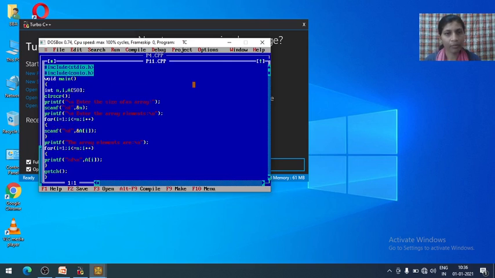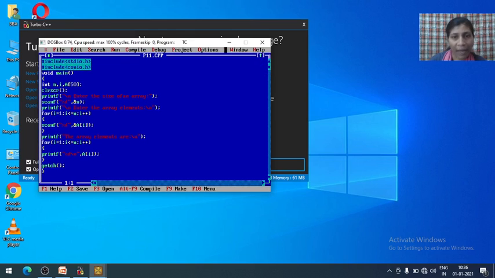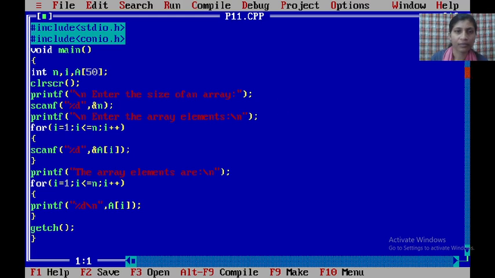Open that program. See here, if you want to maximize the screen, click here. If you want to maximize the window, means a bigger screen, on the keyboard just hold the Alt key and press the Enter key. Alt, Enter. See, your screen will maximize. Then this is your 11th C program, array elements.